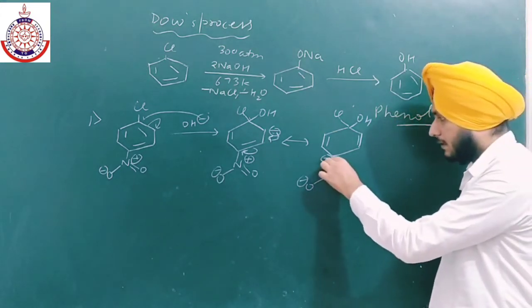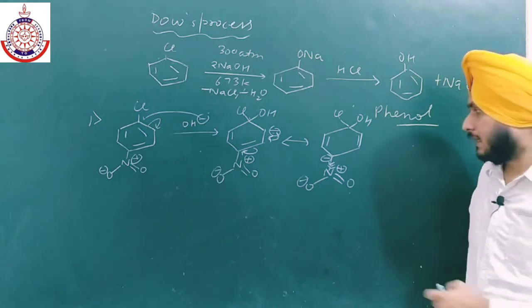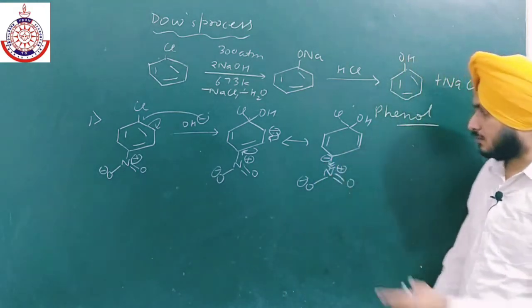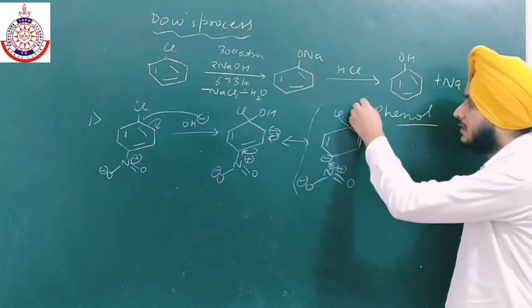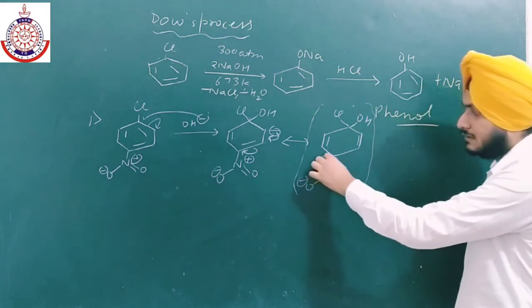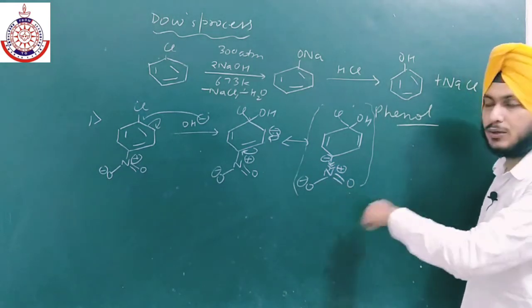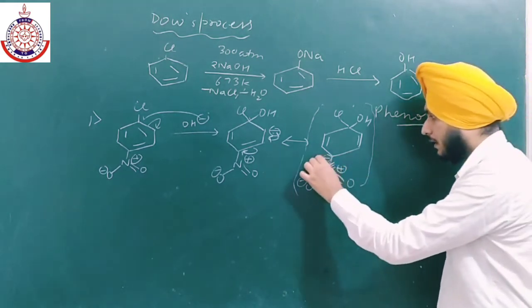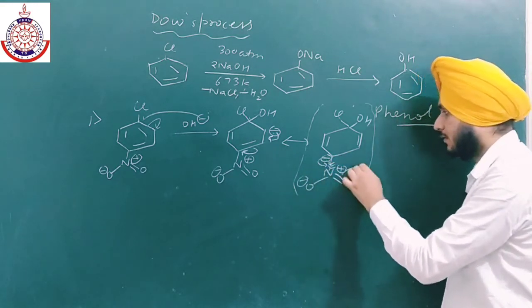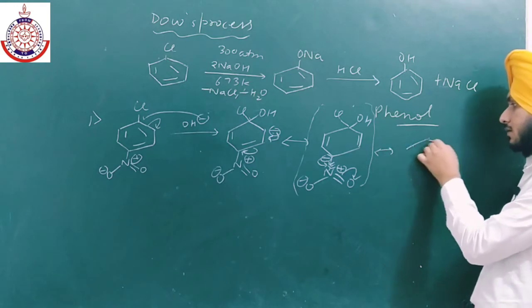It will abstract the electron density and stabilize this negative charge. Now this resonating structure is very stable. The next structure is, now this negative charge will go into the NO2 group, over here, and this bond will shift over here, and we will get the next structure like this.